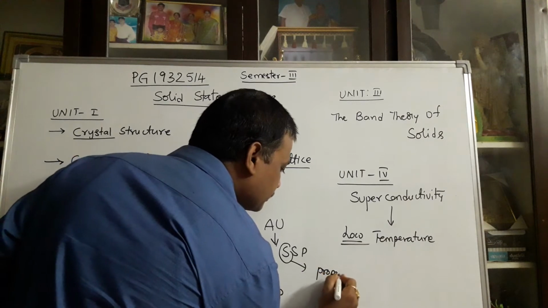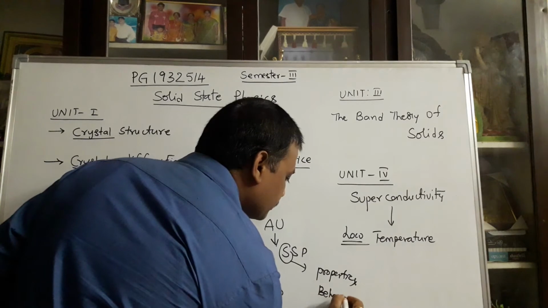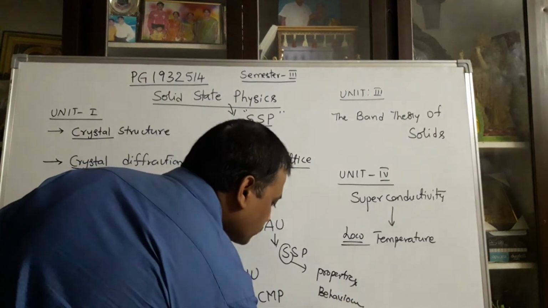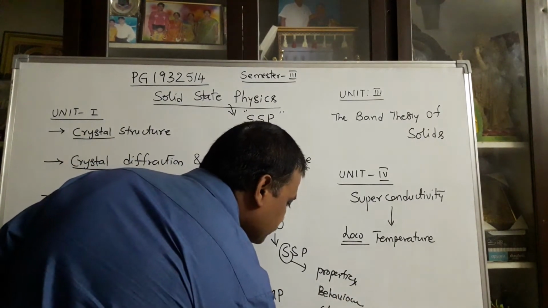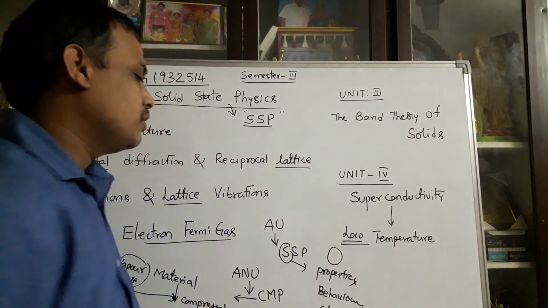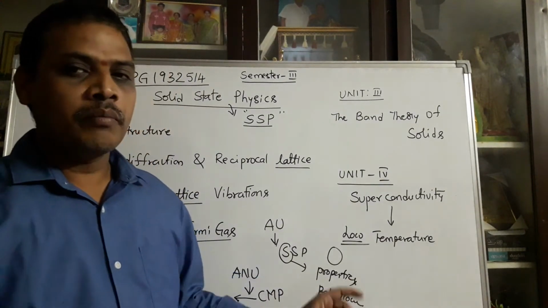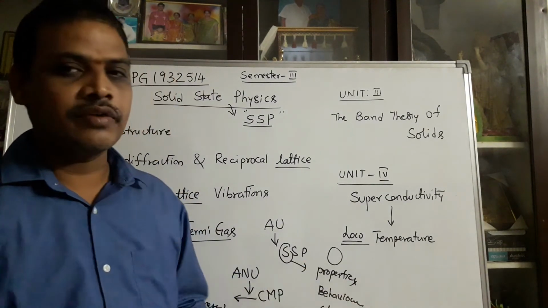properties, behavior, structure, etc. You can take one solid like this. The solid properties, behavior, structure, etc. can be explained by using the physics called solid state physics.